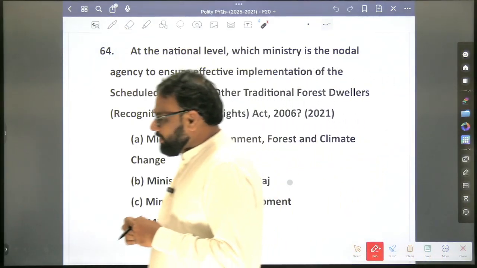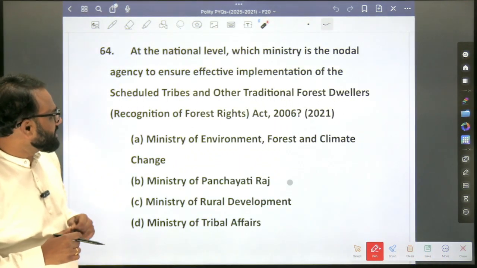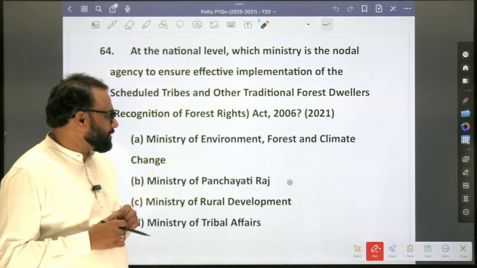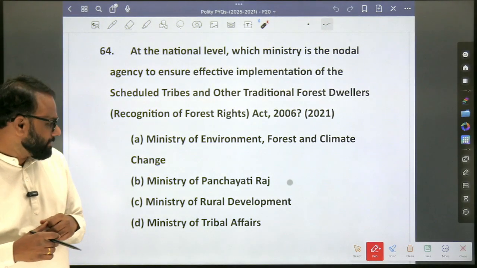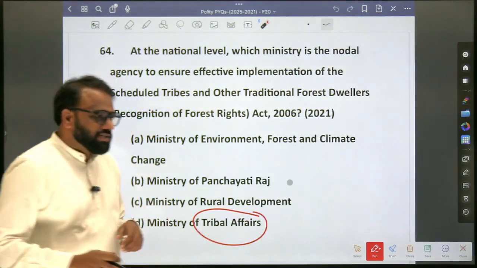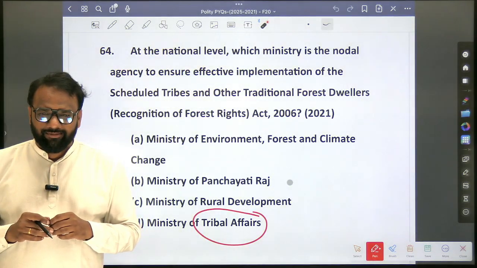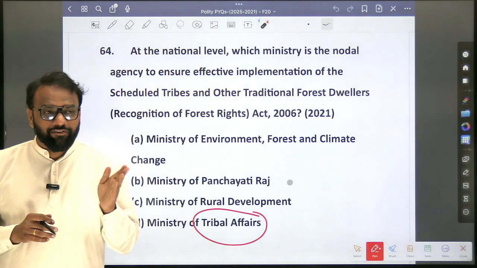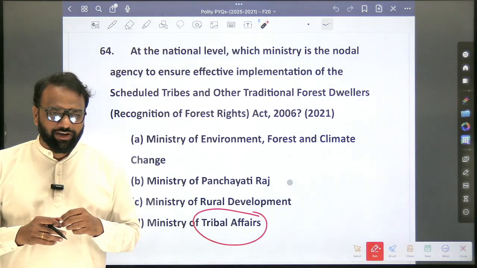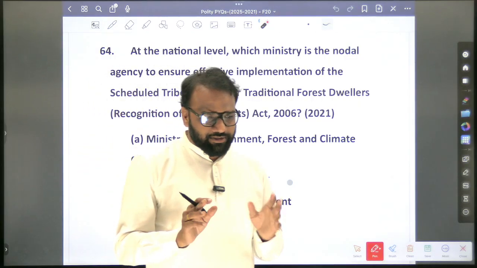So at the national level, which of the following ministry is the nodal agency to ensure effective implementation of the Scheduled Tribes and Other Traditional Forest Dwellers Forest Rights Act 2006? Who is the ministry? Ministry of Tribal Affairs. Okay. So when it comes to tribes, how many different tribes are present in India? That is PVTGs, primitive vulnerable tribal groups. 705, approximately 705.